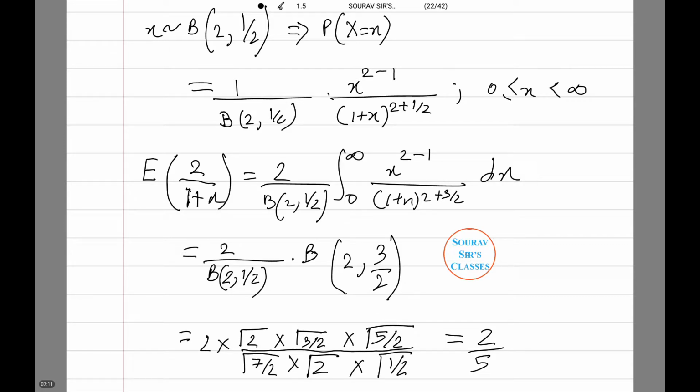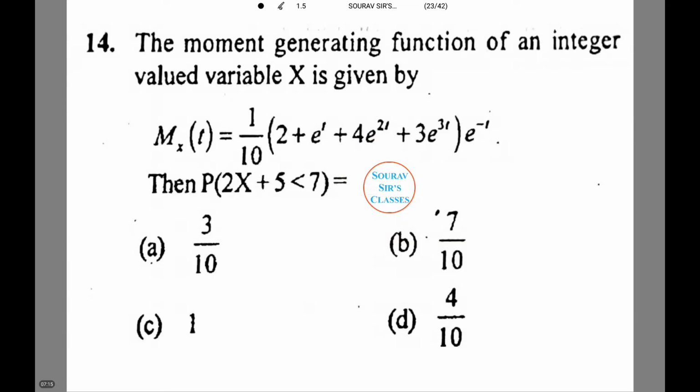Moving on to another question. Now we are given a moment generating function or an MGF of an integer valued variable X, that is given by M_X(t) equals 1 by 10 into (2 plus e to power t plus 4 e to power 2t plus 3 e to power 3t) into e to power minus t. We need to find P(2X plus 5 less than 7). Let's see how to do this.